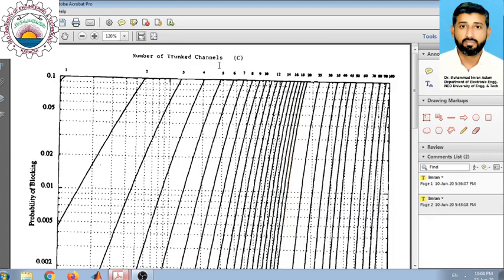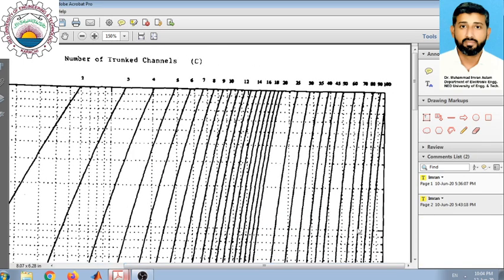If you see the Erlang B chart here, if we focus on the channels indicated in the top row, you can see we have a line for 50 channels and a line for 60 channels. For 57 channels, the line would be somewhere in between, somewhat around here.